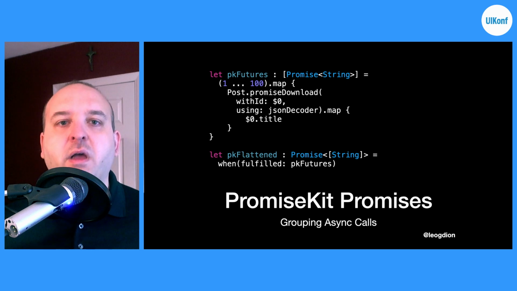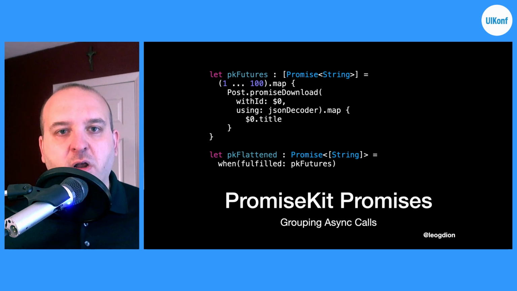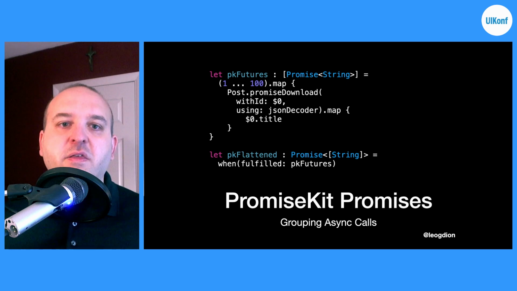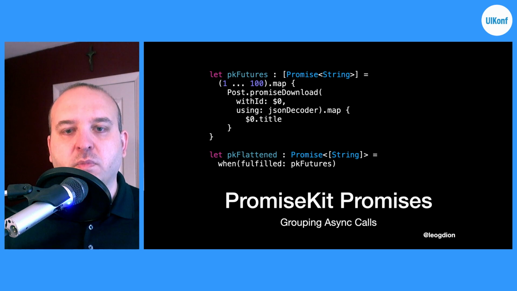So in this case, we take every post from 1 to 100 and call promise download. And then we are given an array of promises. In this case, we call when fulfilled, and we pass in our array of promises, and that will convert that then into a promise array of strings for each title.